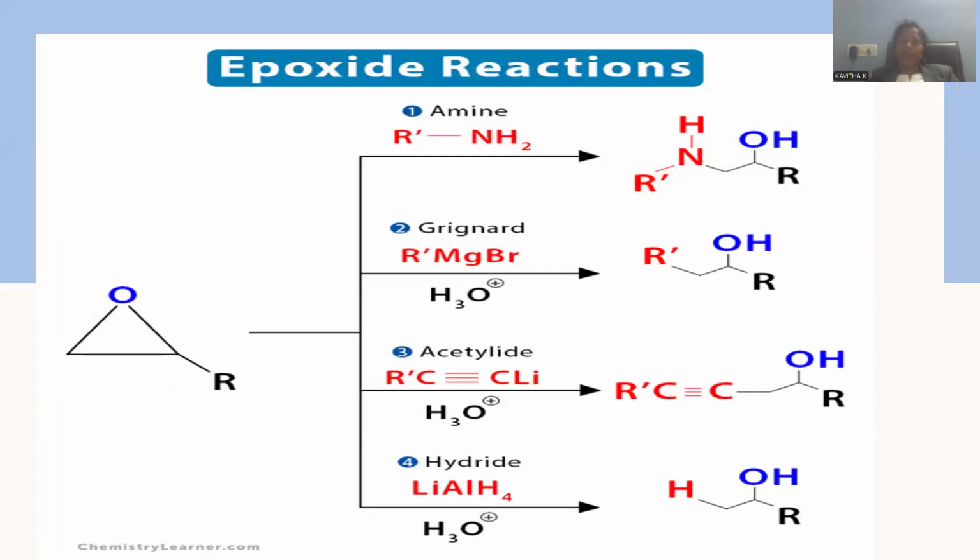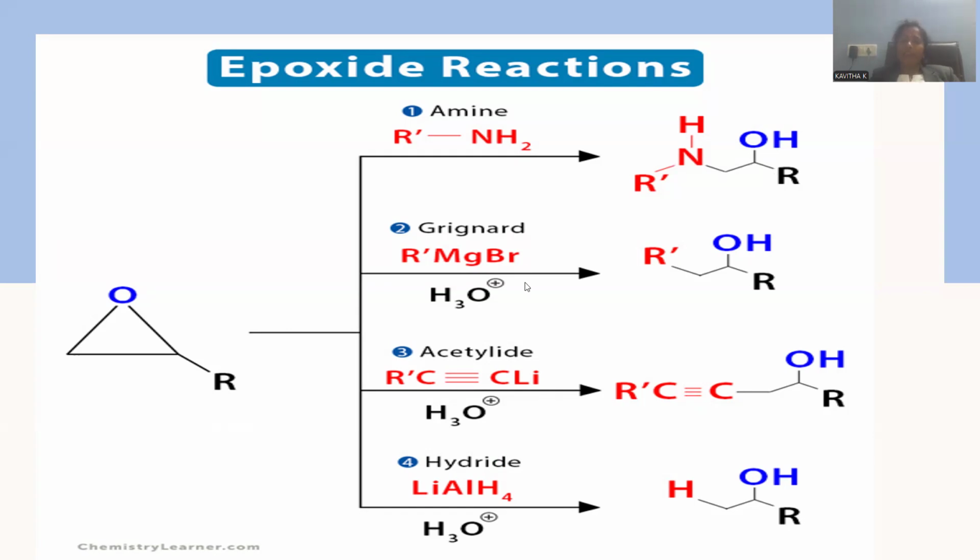Let me give a tabular form regarding this chemical reactivity of epoxides. Some reactions are clearly mentioned over here. NH2 is taken. This is called an amine, a primary amine. An amine has nucleophilicity due to the existence of a lone pair of electrons, so it has a strong tendency to bind with the carbon atom, with simultaneous opening of the ring system. The oxygen will be bound with the proton, giving rise to hydroxyl over there. This is the way nitrogen will be added to one of the carbons, and this oxygen will pull the hydrogen from this amine, giving rise to an amino alcohol. The compound generated is mentioned as an amino alcohol.